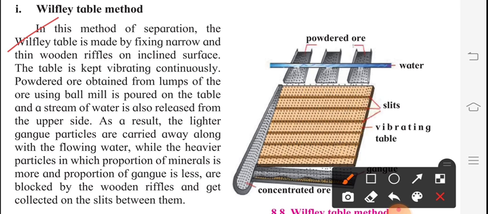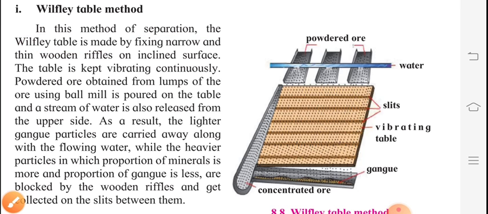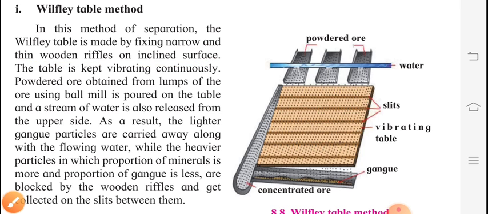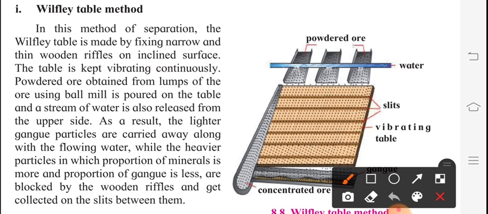In this method of separation, the Wilfley table is made by fixing narrow and thin wooden riffles on an inclined surface. The table is kept vibrating continuously. Powdered ore obtained from the lumps of the ore using a ball mill is placed on the table, and a stream of water is also released from the upper side.